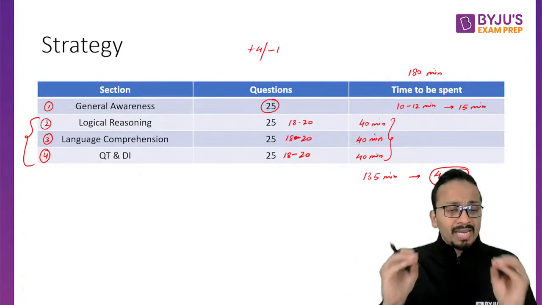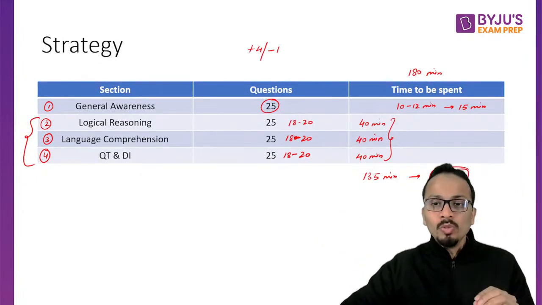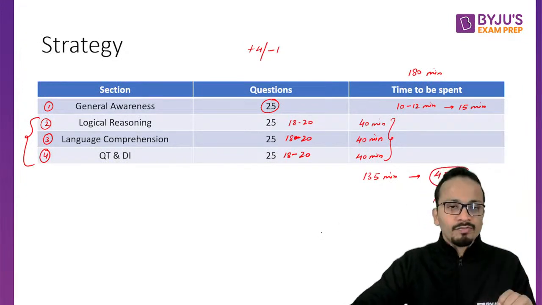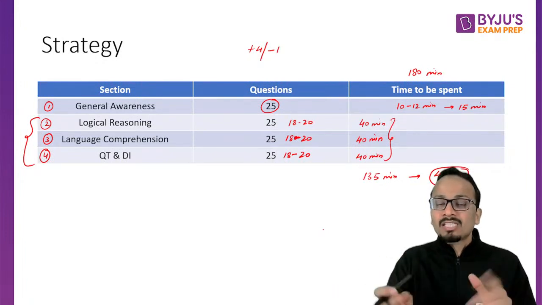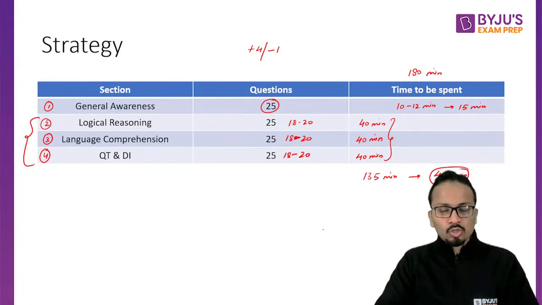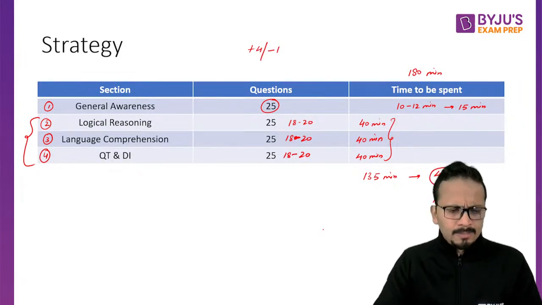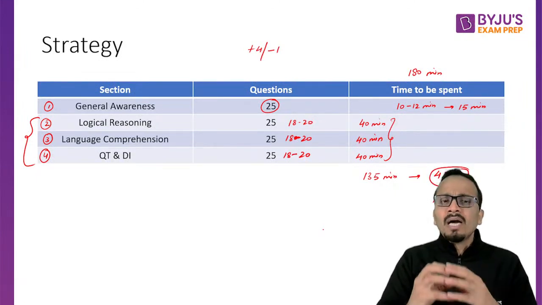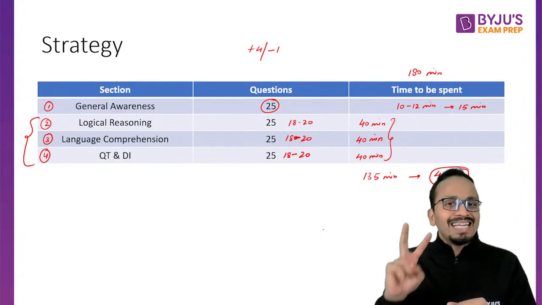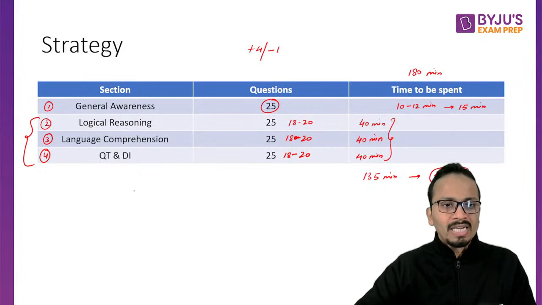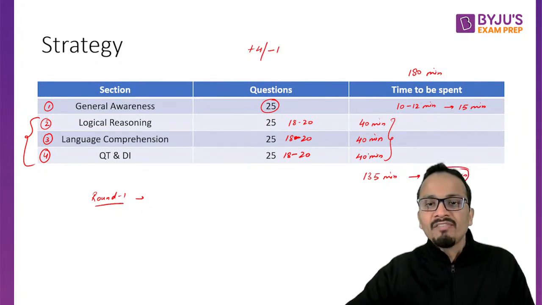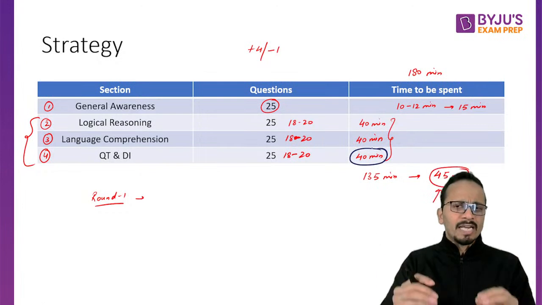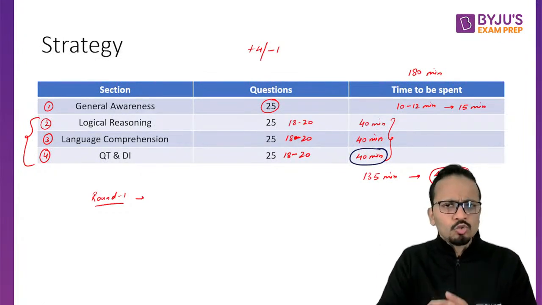Okay, but the main important point that I'm focusing on is, do leave some buffer time at the end of the examination, because this time can be used to basically maximize your score. Also, one very important thing, I'm always in favor of attempting a particular section in at least 2 rounds. Okay, so what will I be doing in round one? So in round one, let's say I have entered the quant section. I have decided to give 40 minutes to this section for these 25 questions.